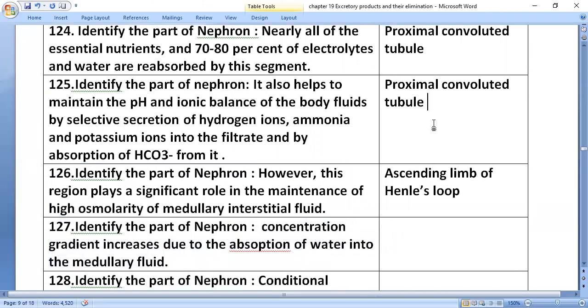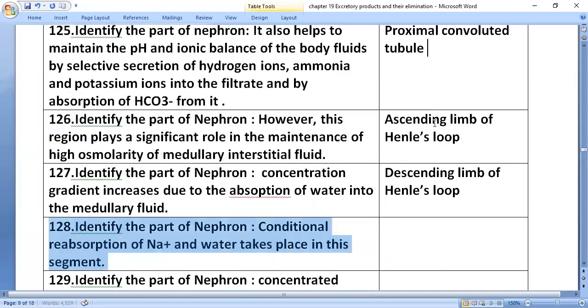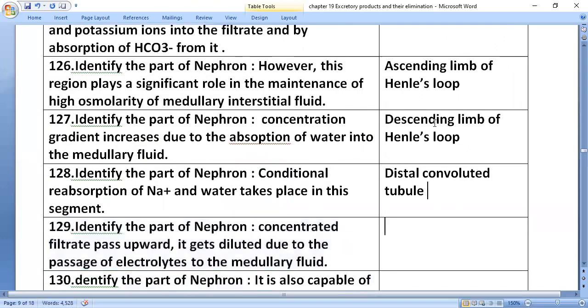Concentration gradient increases due to the absorption of water into the medullary fluid; that is the descending limb of Henle's loop. Conditional reabsorption of sodium and water takes place in the distal convoluted tubule. Then the concentrated filtrate passes upward and gets diluted due to the passage of electrolytes to the medullary fluid; that is happening in the ascending limb of Henle's loop.